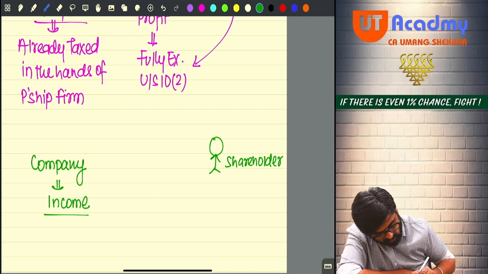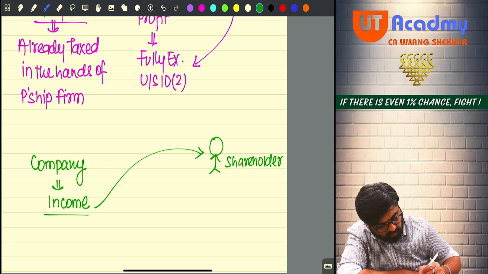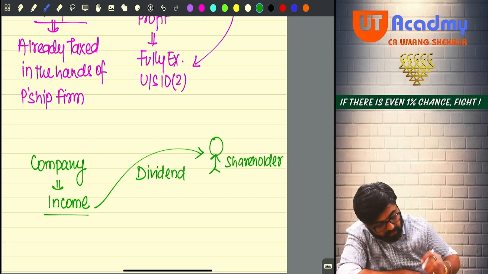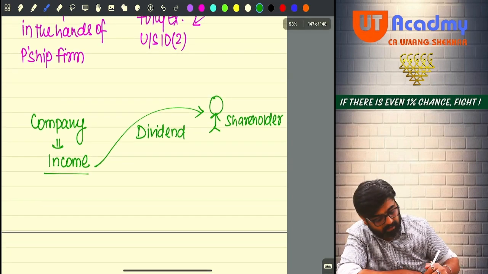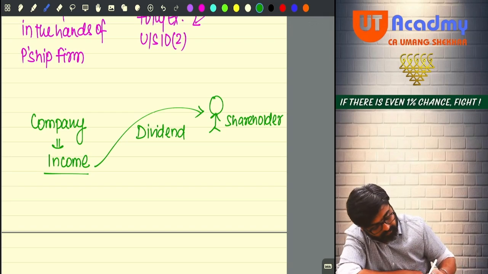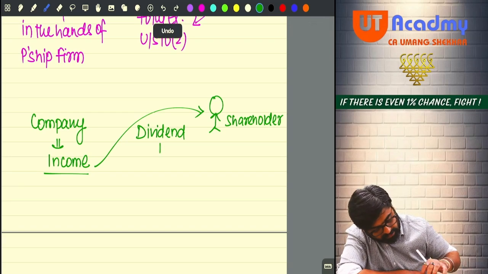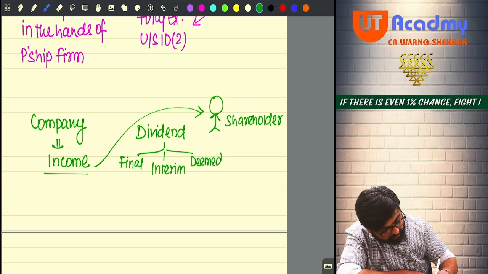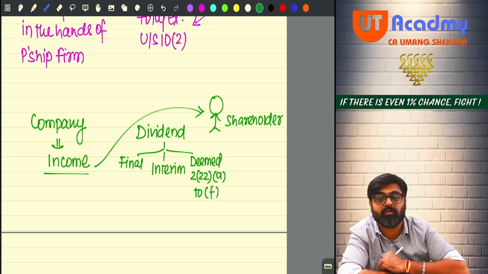Out of this income, out of the profits, the company will pay dividends to the shareholder. Now, that dividend which the shareholder is getting can be any of the three dividends. It can be final dividend, it can be interim dividend, even it can be deemed dividend under section 2(22)(a) to 2(22) clause (f), newly inserted clause (f).